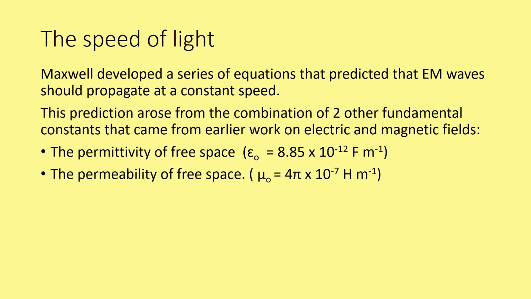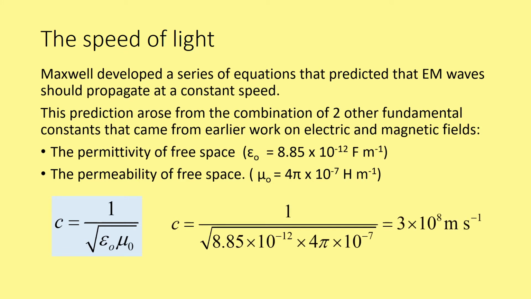However, what Maxwell did was combine them together in order to determine a value for the speed of all electromagnetic waves. And this is the equation as appears on your relationship sheet. If we take the known values for the constants of permittivity of free space and permeability of free space, both of which are on the data sheet of your exam papers, we get a value for the speed of light to be 3 × 10⁸ meters per second. So epsilon naught and mu naught are both constants within physics, and because we're determining the value of c, the speed of light, from 2 constants, it itself is a constant value.